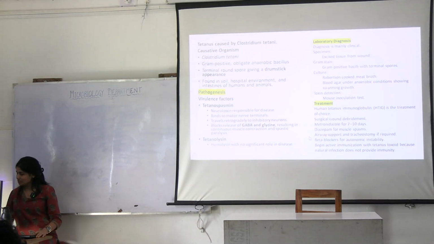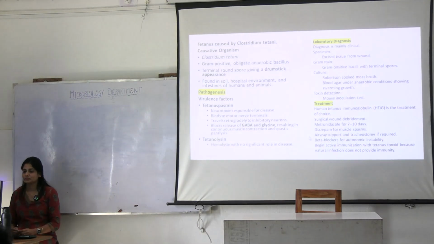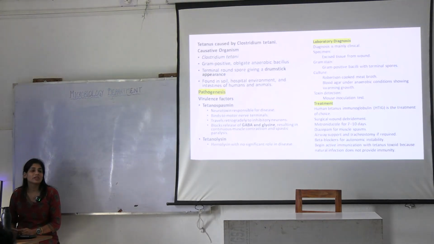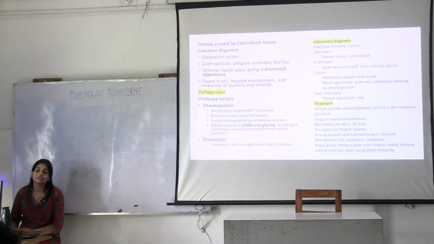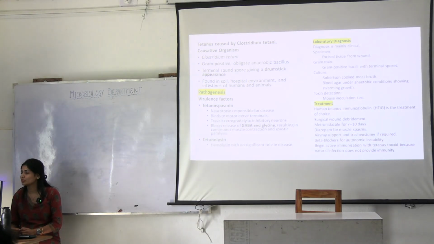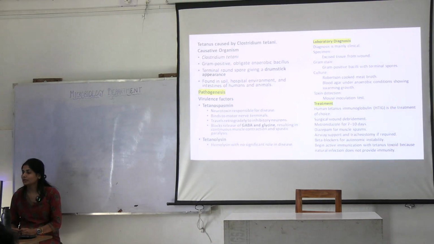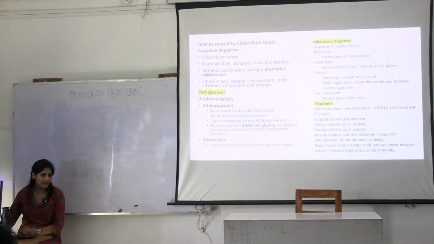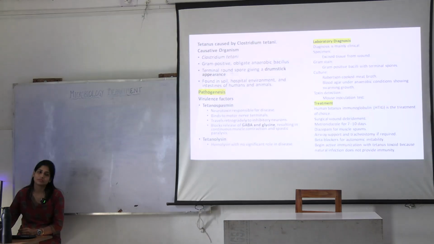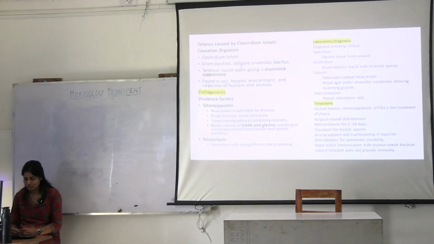Okay, what does tetanospasmin do? It blocks the release of inhibitory neurotransmitters. What are these neurotransmitters? GABA and glycine. And what does tetanolysin do? We don't know. Okay. Now in this case, just like gas gangrene, what are you taking here? And where are you putting it? Robertson cooked meat medium. Yeah, cooked meat broth.